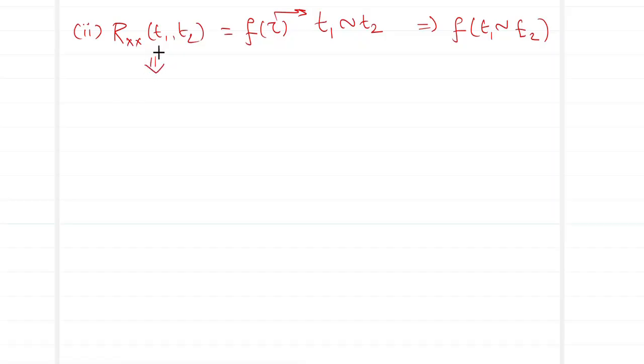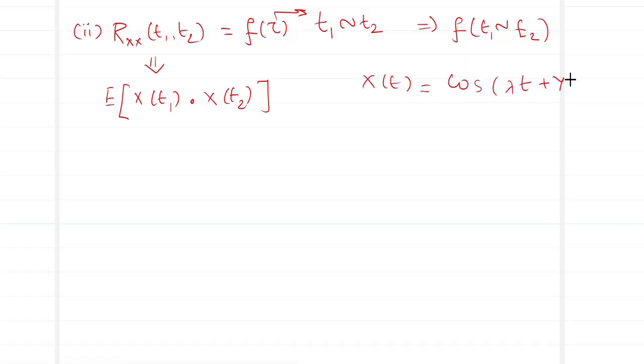How can I define this autocorrelation? It is defined as the expected value of the product of the two members, X(t1) and X(t2). What is our X(t)? Our X(t) is cos(λt + y).